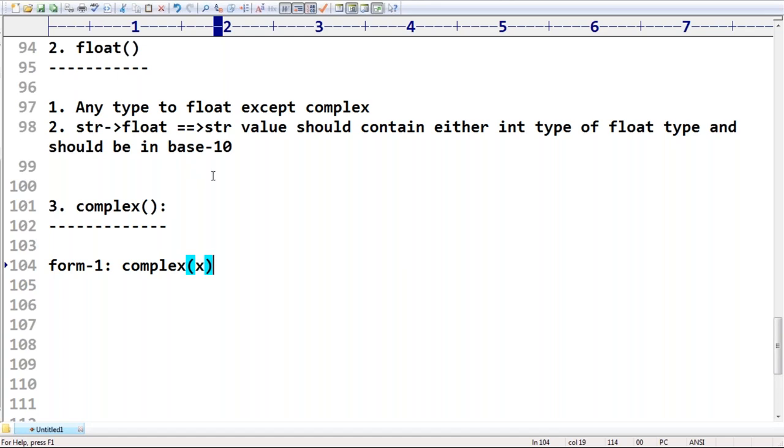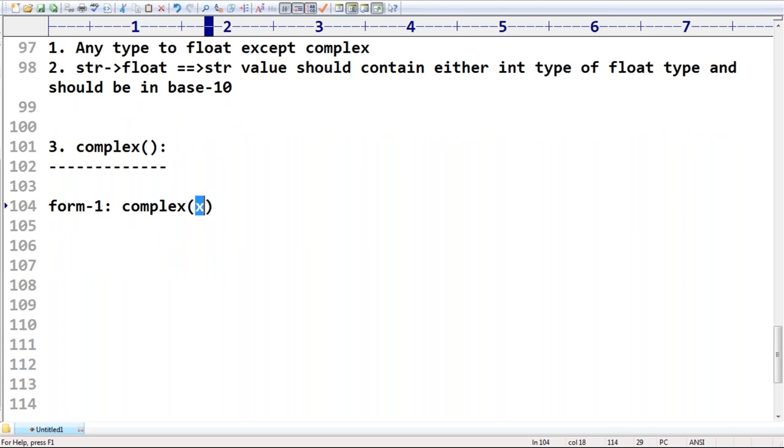Sir, I'm providing the value 10. It is treated as the real part, but the imaginary part will become 0. Sir, what does it mean? You may ask, complex of 10. Automatically what will happen is 10 plus 0j. Are you getting it? 10 plus 0j. Whatever argument you are passing is treated as the real part, and the imaginary part by default is going to be considered as 0. Clear? Are you able to understand, right?